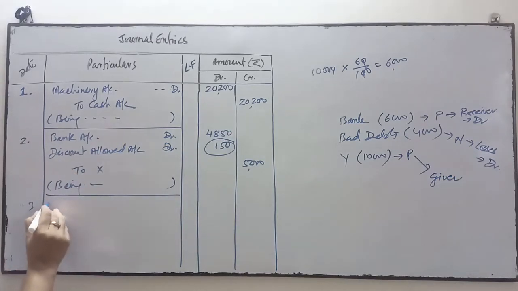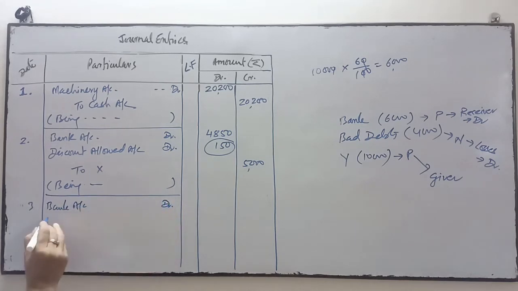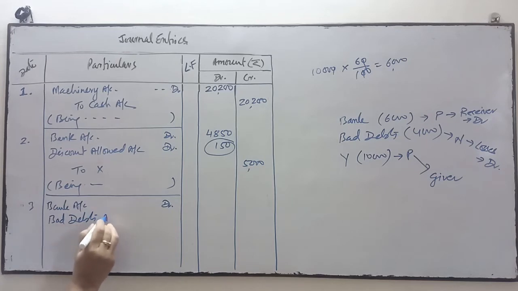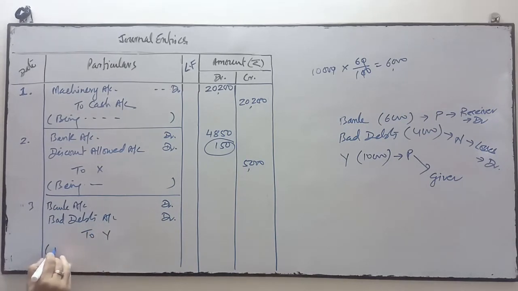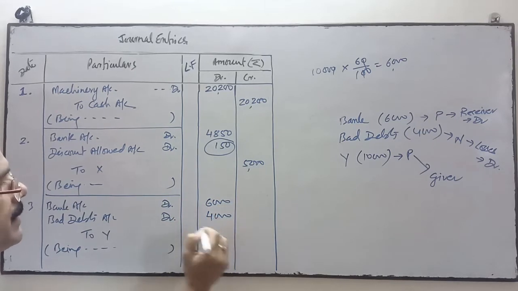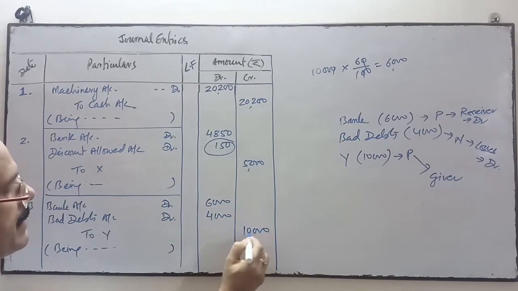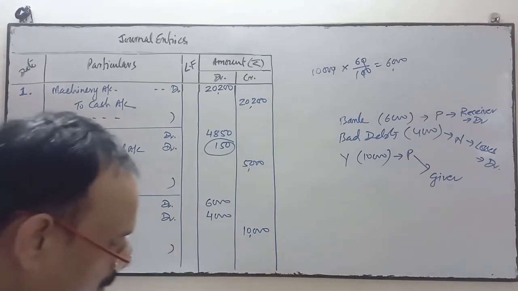So bank account will be debited. Bad debts account will be debited, considering here that the person is declared insolvent or bankrupt, and Y's account will be credited. We only write Y being. So bank account will be debited by 6,000, bad debts is 4,000, and in Y's ledger, Y's account, 10,000 total.